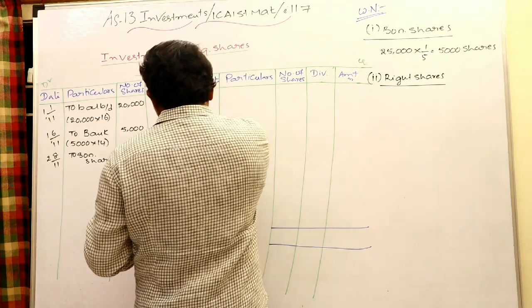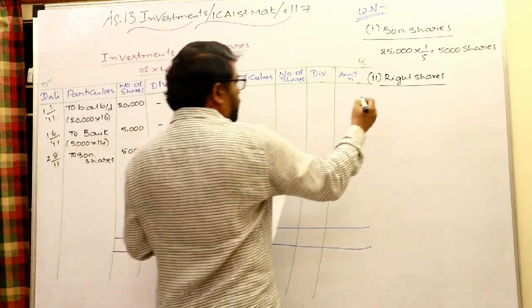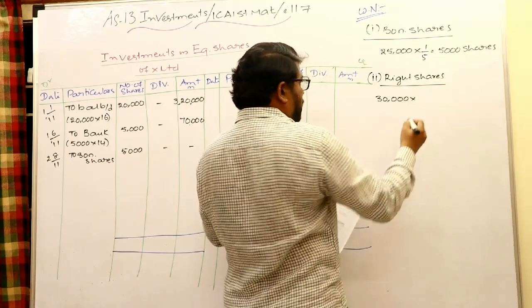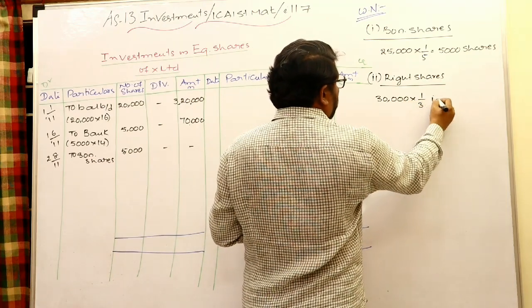Right now, look at the 20 plus 5 plus 5, total 30,000 shares are there. It is given that for every 3, 1 share is offered, 1 by 3.